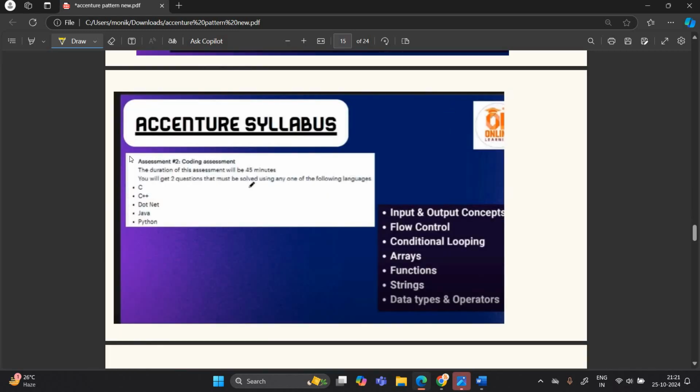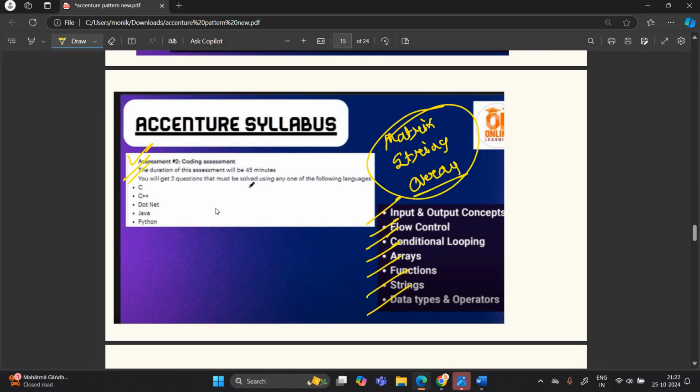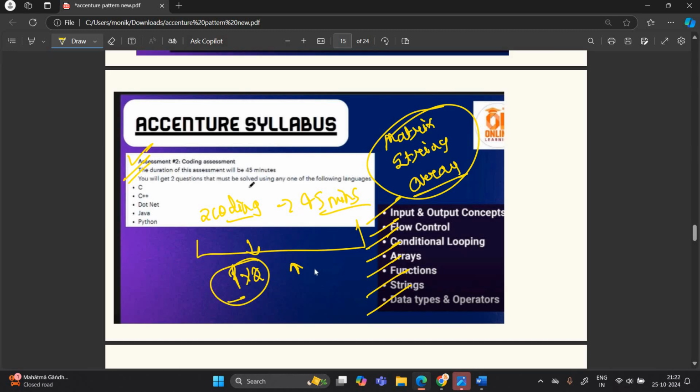Okay, let's discuss the Accenture syllabus of coding, in which array, matrix, string, searching, sorting related topics will be asked. Flow condition, input, conditional looping, array, function, string, data type and operator. 2 coding questions will be there and 45 minutes of time. The one most important point that I have to mention, you have to solve more and more previous year questions for the coding assessment. You can solve the previous year questions, that is also available on YouTube, and on our channel we already uploaded a lot of videos for coding, so you can check that.